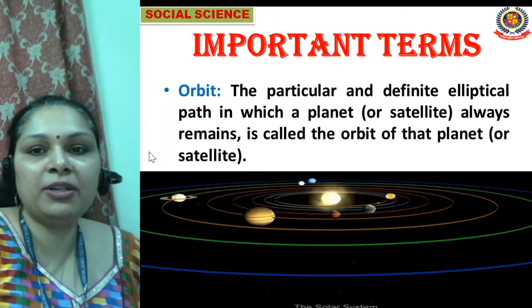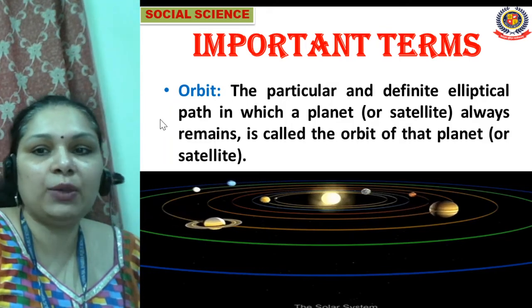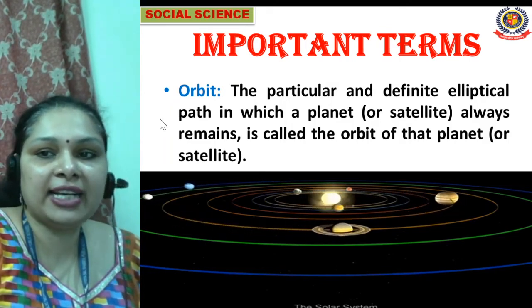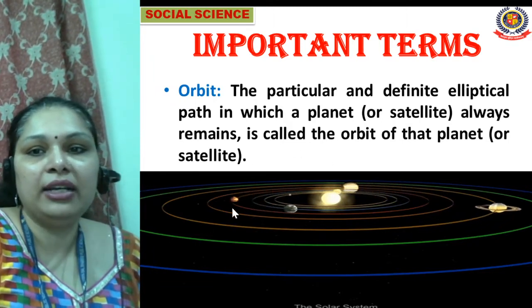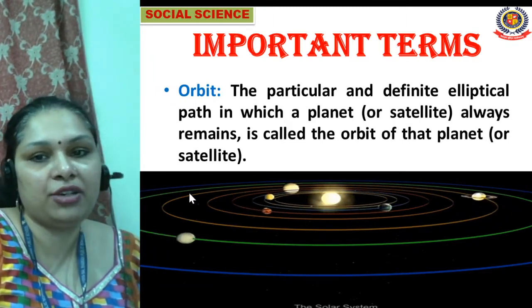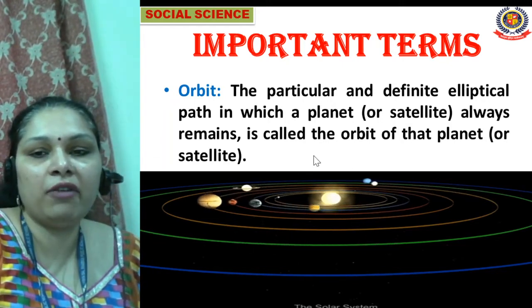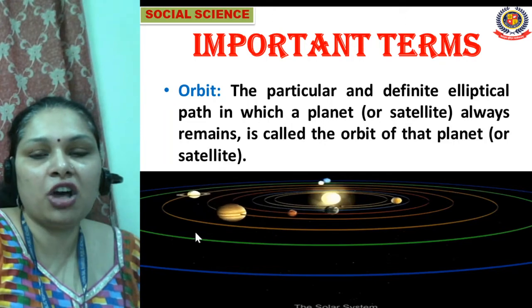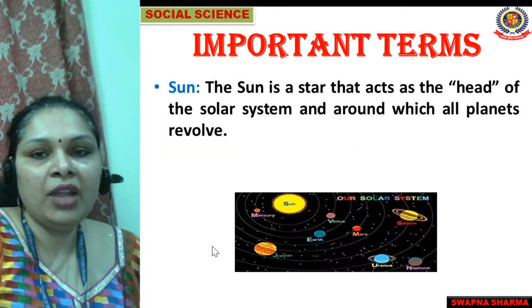So what is an orbit, students? The particular and definite elliptical path in which a planet or satellite always remains. Yes, it always remains in the same path, and that is called the orbit of that planet or satellite. Okay, students, you can see how the planets are revolving around the sun in a fixed orbit, or a fixed path.